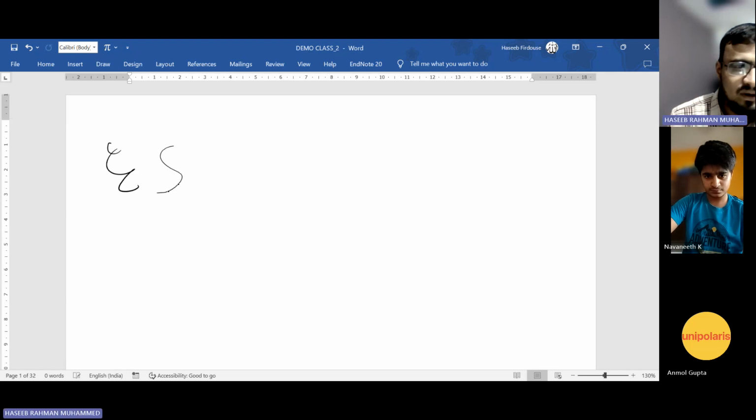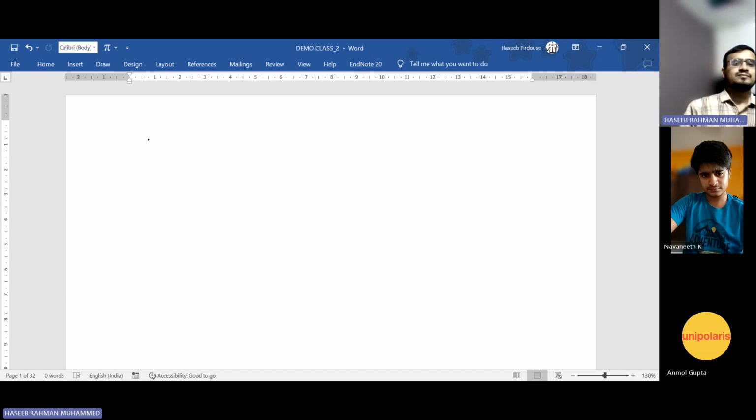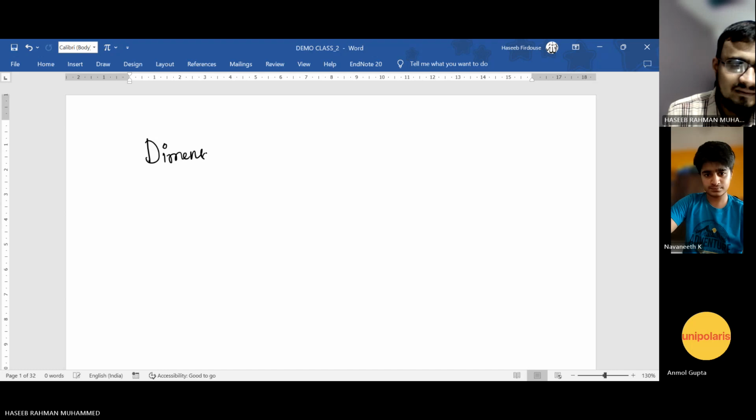Is it visible, what I'm writing on the board? Yes, sir. All right. Fine. So Navneet, we will be discussing one concept of the first lesson, which is dimensional analysis. Have you come across this anytime?